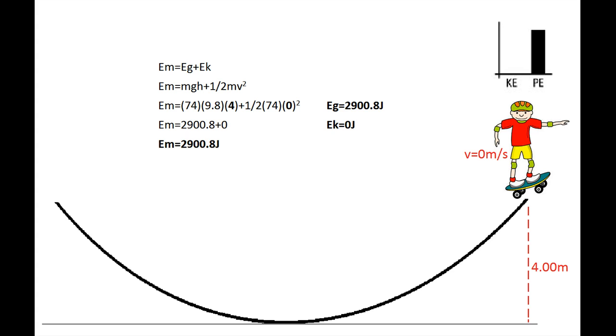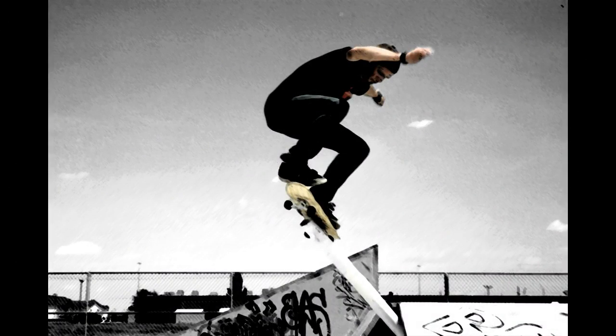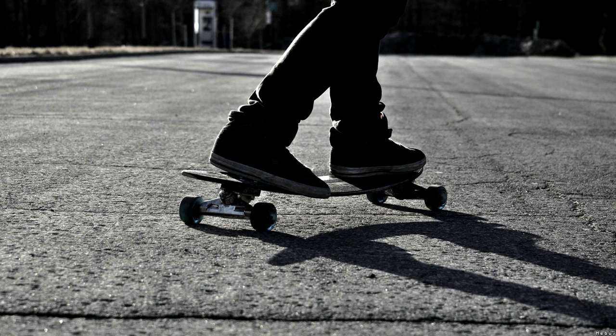So now, all his 1,450.5 joules of kinetic energy has been transferred into potential. In total, the skateboarder still has 2,900.8 joules of mechanical energy. In conclusion, you must remember that in closed systems where there are no external forces, mechanical energy always remains constant. The energy may just be transferred from one form to another, but no matter what position the object is in, the sum of it will always stay the same.